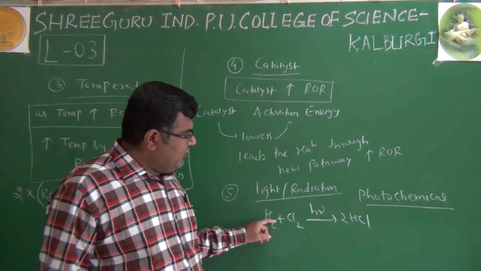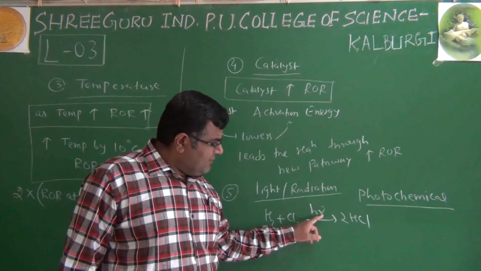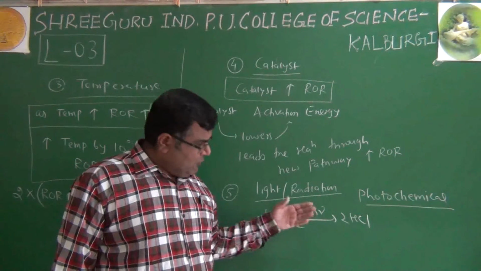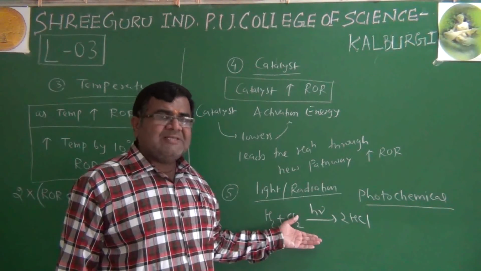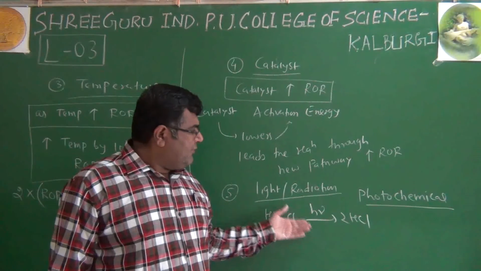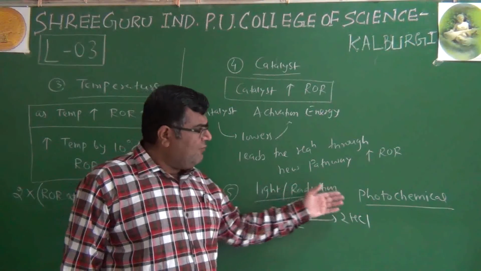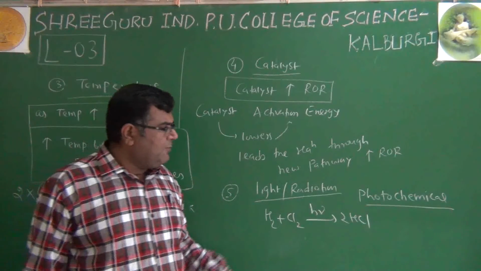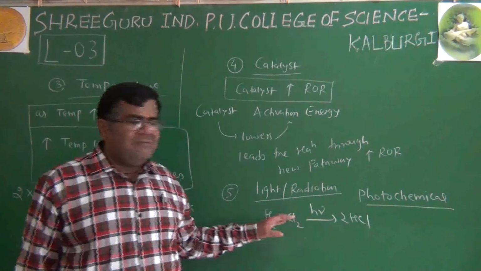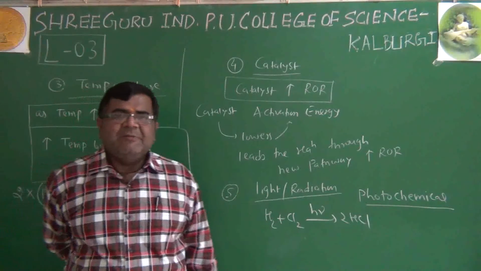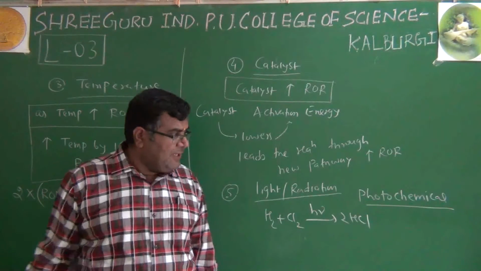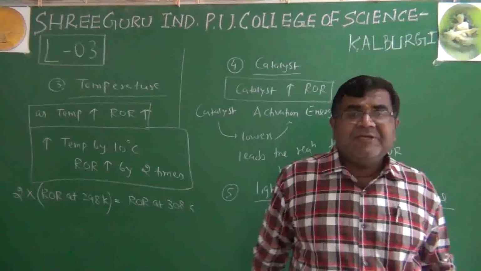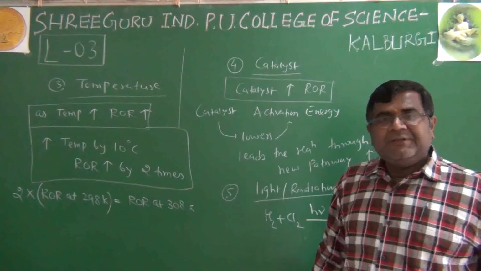Speed of this reaction we can increase by increasing this nu, which means frequency of radiation. Photosynthesis also requires the presence of light. So light or radiation is required for photochemical reactions, and they increase the rate of reaction by the presence of light, and that is directly proportional to the frequency of radiation. So these 5 factors are very simple but very important.